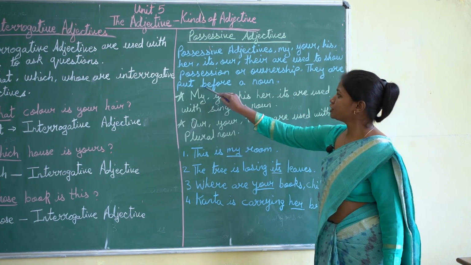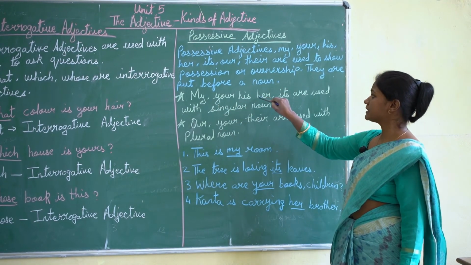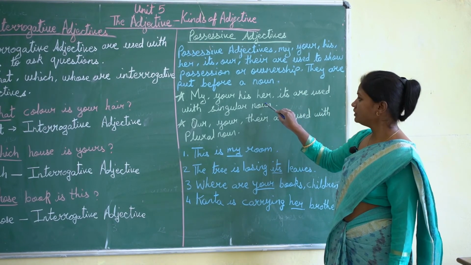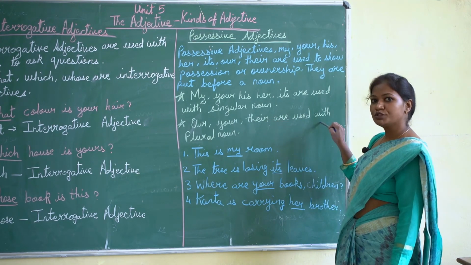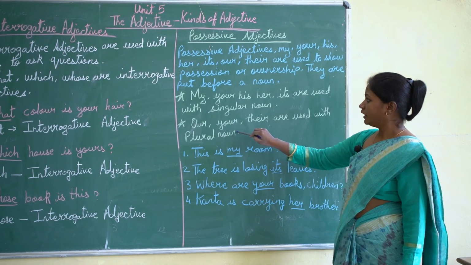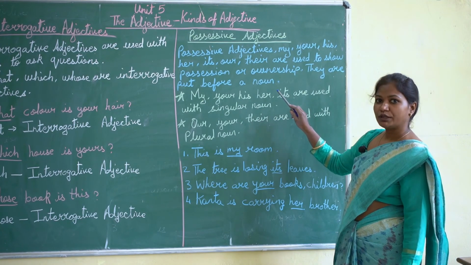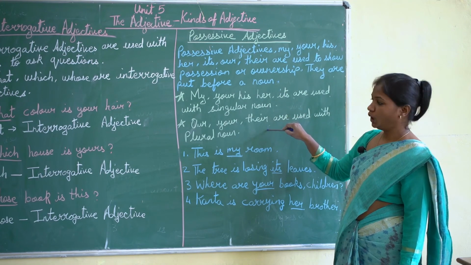They are put before a noun. Now my, your, his, her, its are used with the singular noun and our, your, their are used with the plural noun. Now the possessive adjective your can be used for singular noun also as well as for plural noun also.